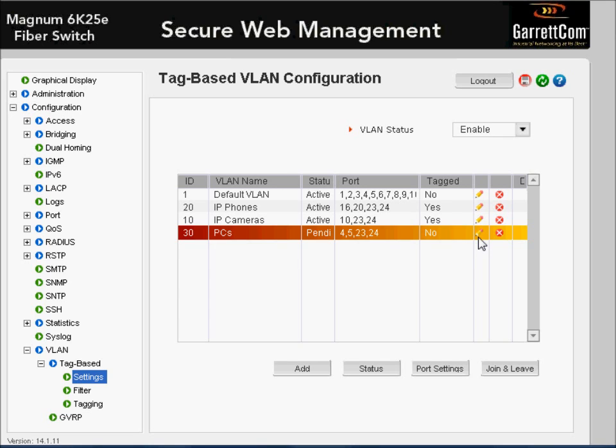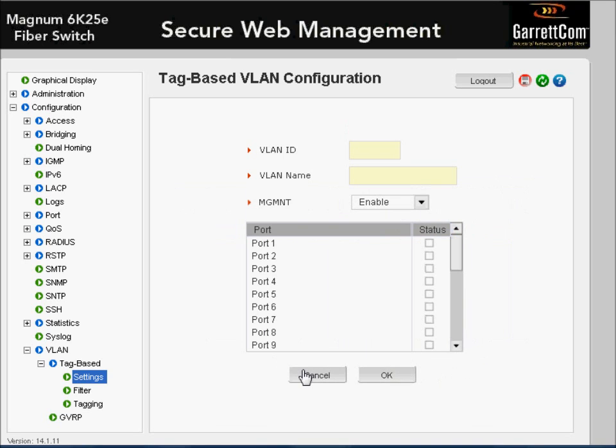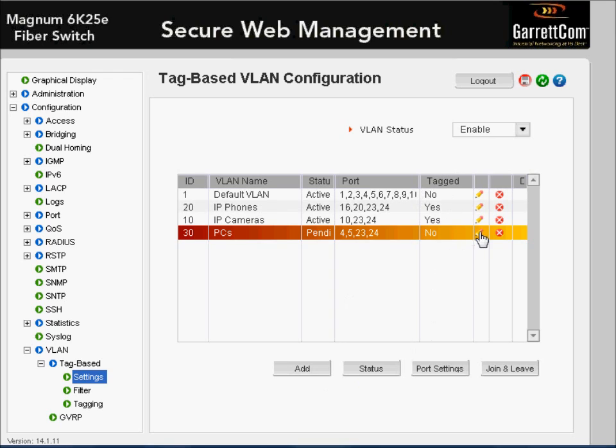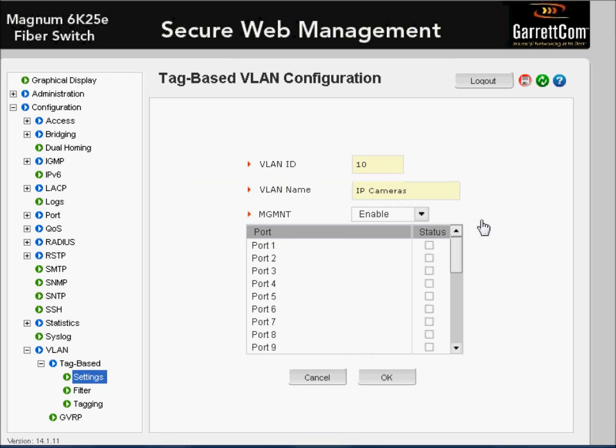Some of the other points we missed from the previous video were, if I go into the add section here, we can see an option for MGMNT, which is short for management. So if I go to the pencil on, say, VLAN 10, we can see that management is enabled. We can have enable or disable.